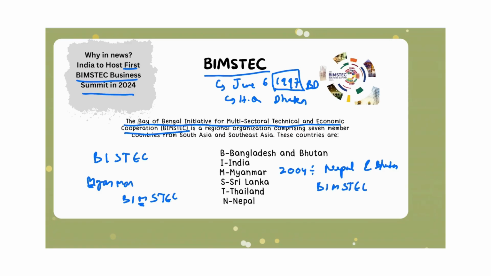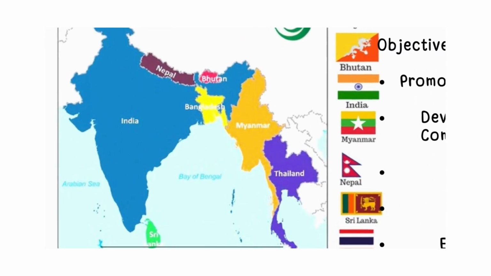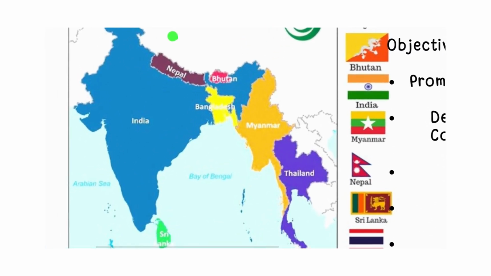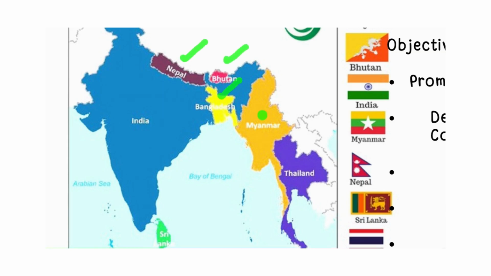So let us go and see the countries of BIMSTEC. When I zoom the map here, I can see that all the countries of BIMSTEC are closely located with each other. India shares a maritime border with Sri Lanka and Thailand, and it shares land borders with Nepal, Bhutan, Bangladesh, and Myanmar. So India shares borders with all the BIMSTEC nations.